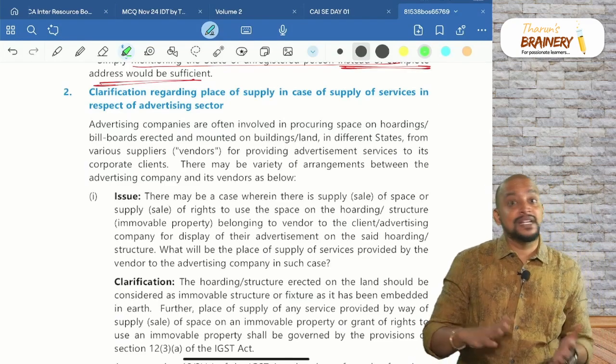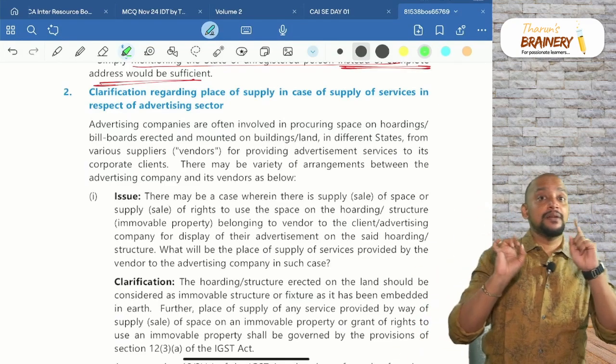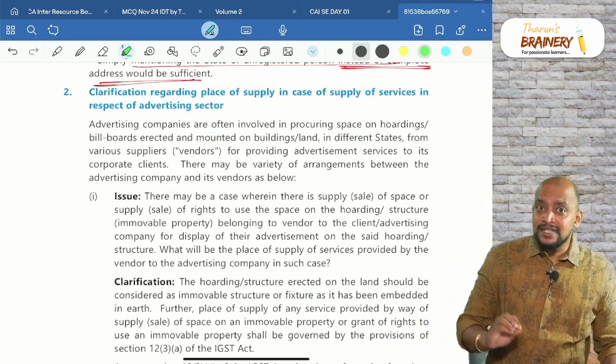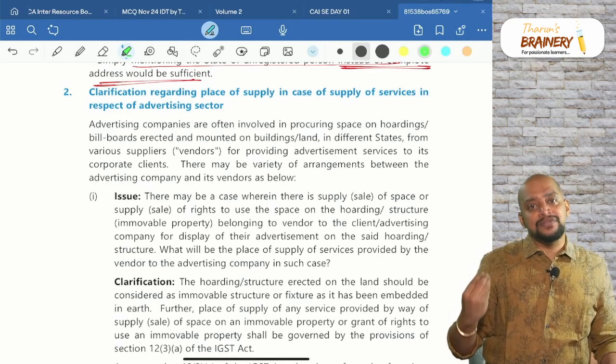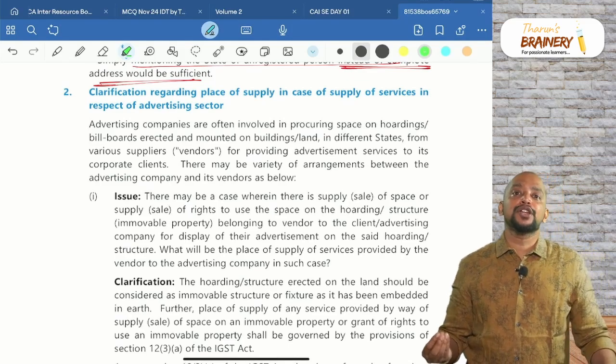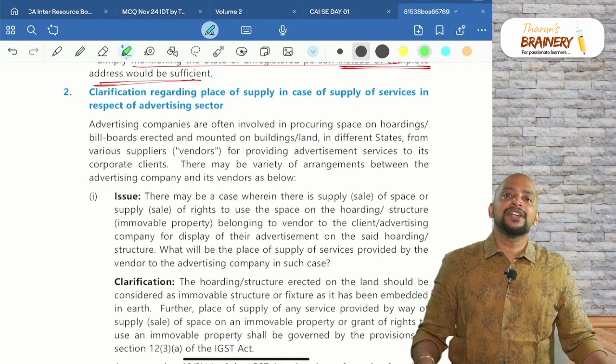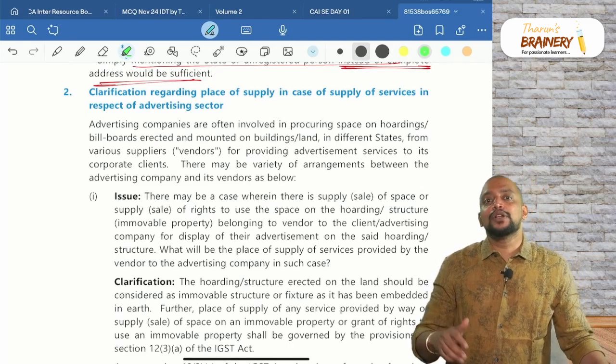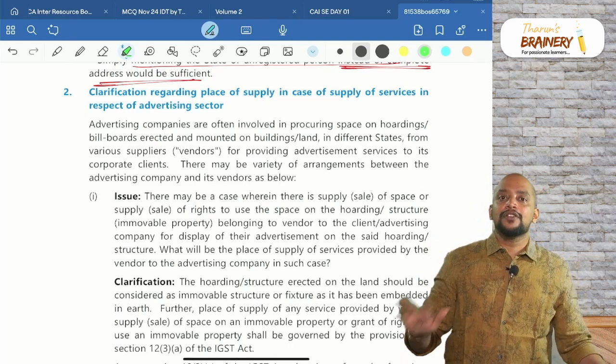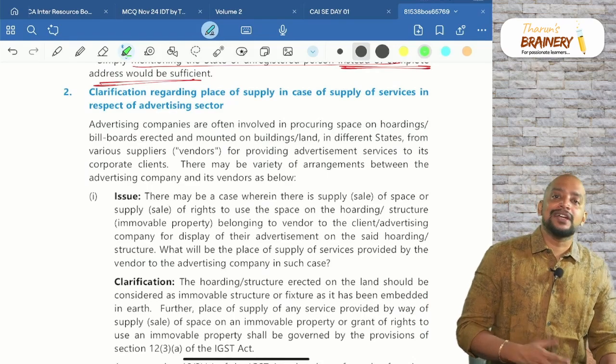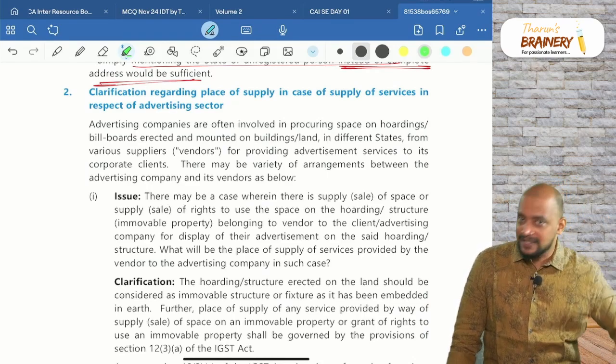For supply number one, as it is a service in relation to immovable property, the place of supply will be the location of the property. So wherever the property is located, that will be taken as the place of supply.